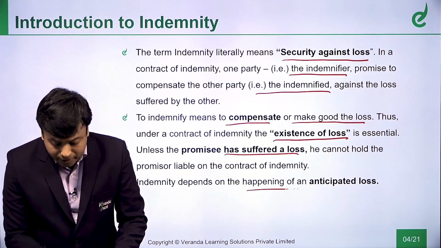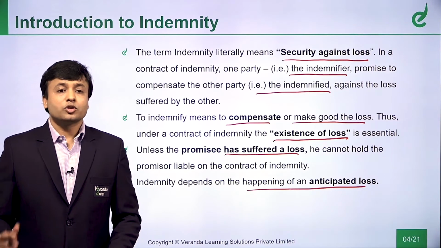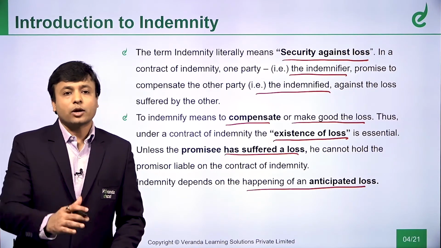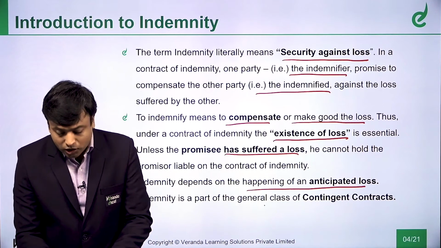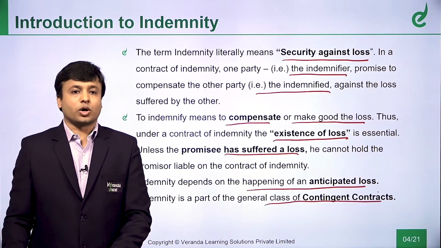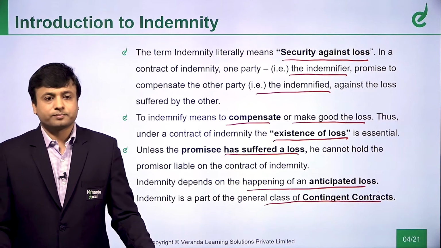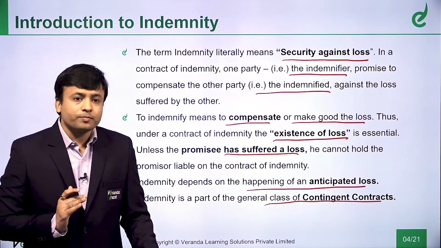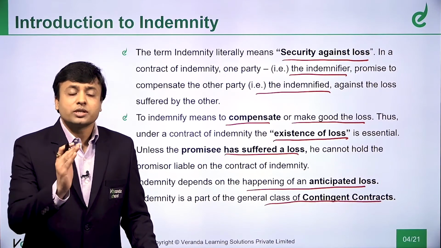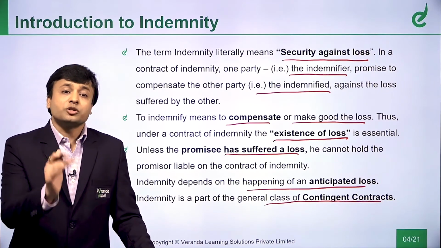Indemnity depends on the happening of an anticipated loss. So, some loss I am anticipating, that only I can indemnify. So, it is a part of the general class of contingent contracts. It is a contract which is made to secure you against a loss which may happen.